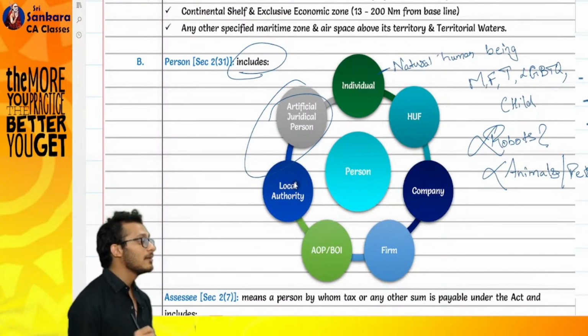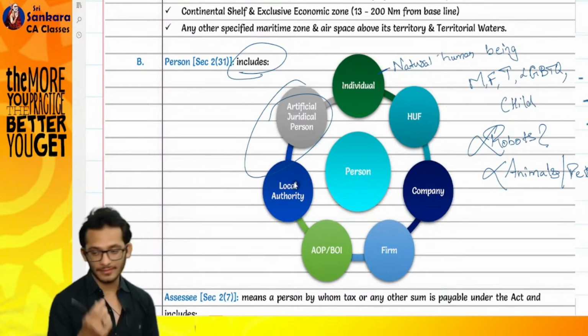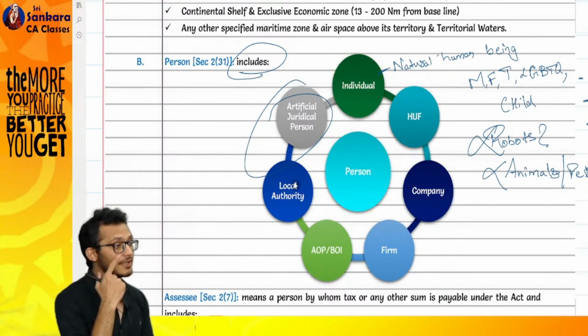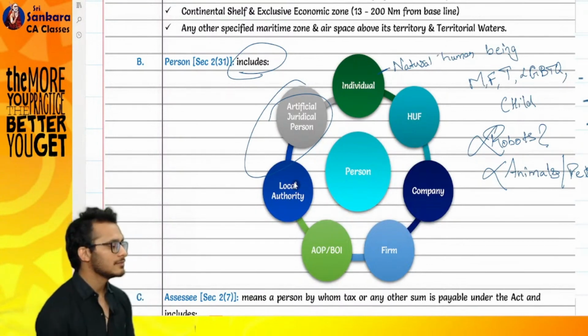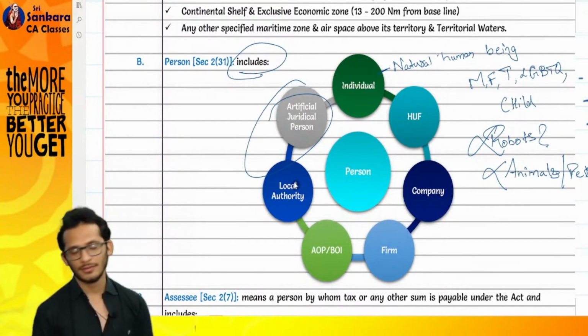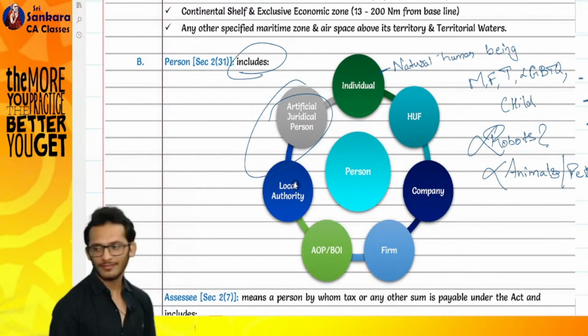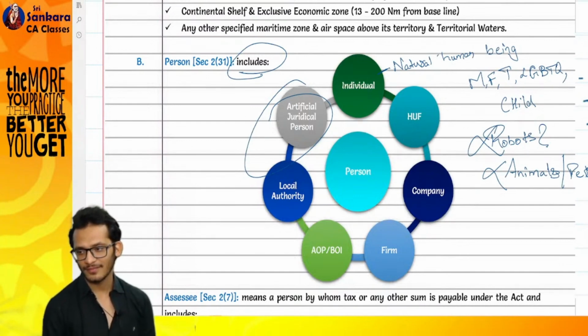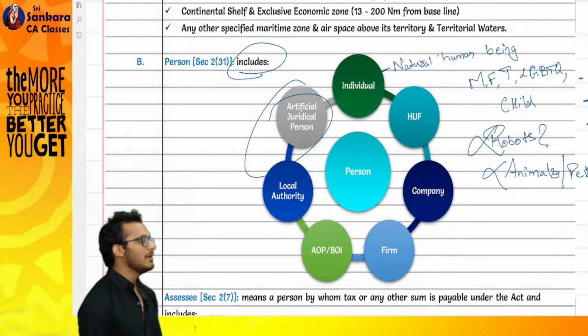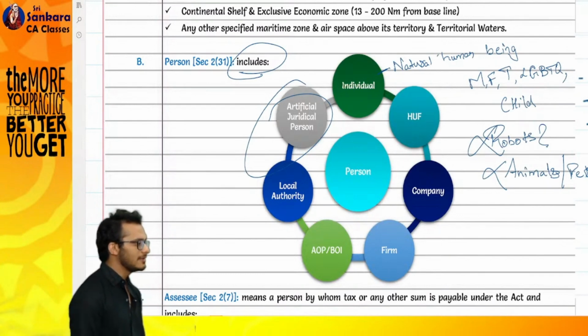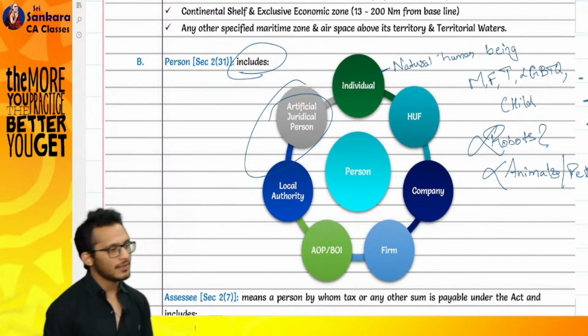Doubts till now? No. This is what is an individual. Next, start on the right. What do you mean by HUF? Going forward, when I say what, I do not mean abbreviation. A Hindu family joining together to carry out a business is called a Hindu Undivided Family.